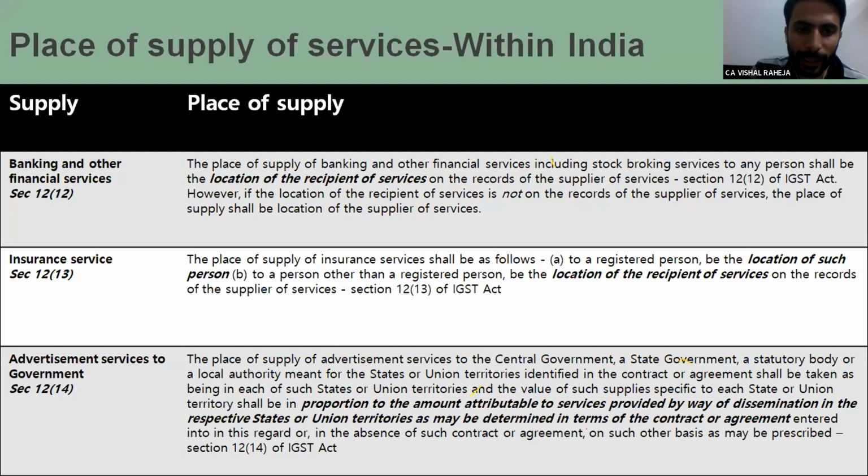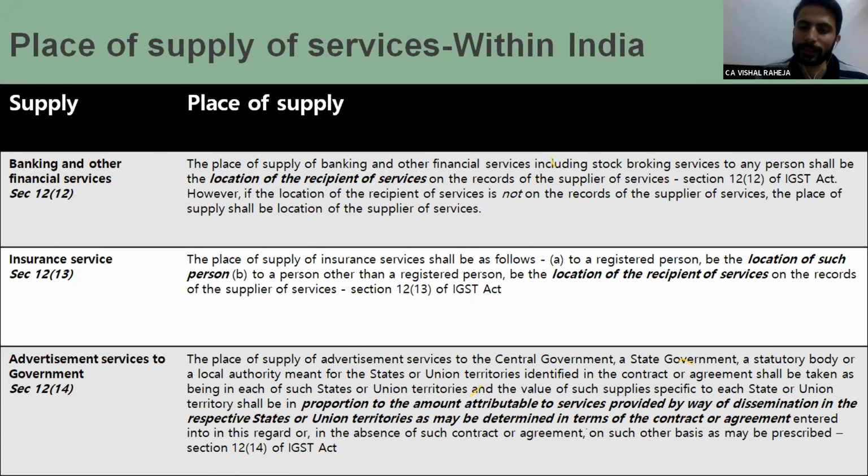With respect to banking and financial services, the rule is very simple: the location of the recipient, the address which is available on record. Similarly, the same provision is in insurance services. But in case of advertisement services by the government, the law says you have to proportionately calculate which state will get the benefit.